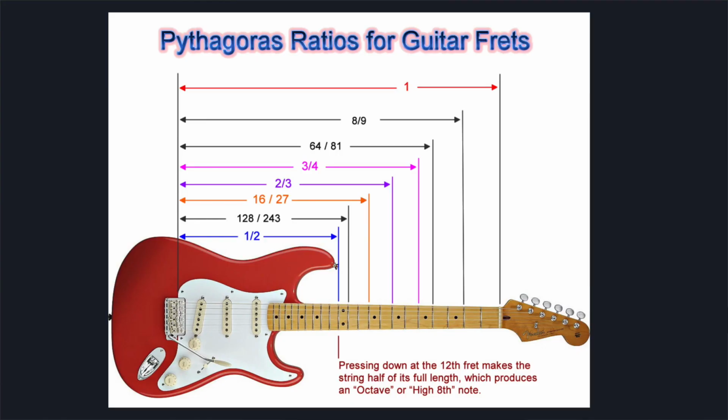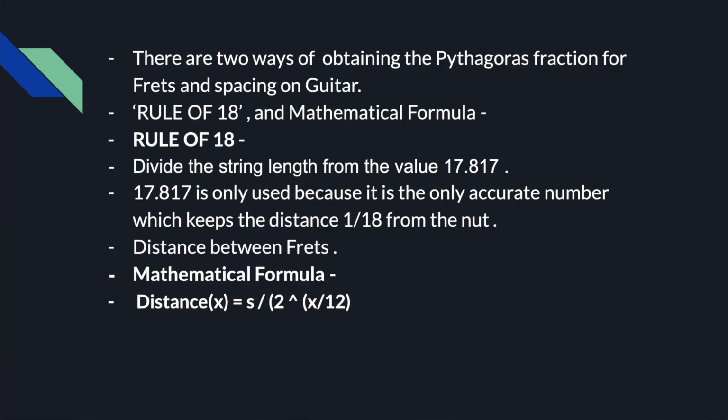So Pythagoras ratios of guitar frets is nothing but the relationship between the strings and the frets of guitar. There are two methods for obtaining the Pythagoras ratios. The first one is the traditional method known as rule of 18. It was used by the guitar makers many years ago.